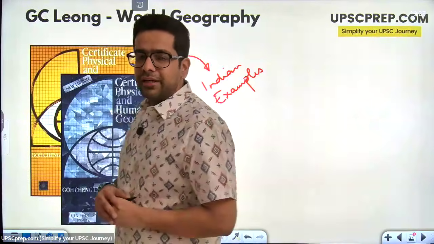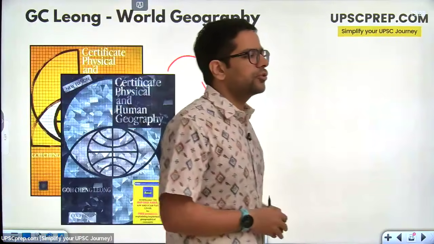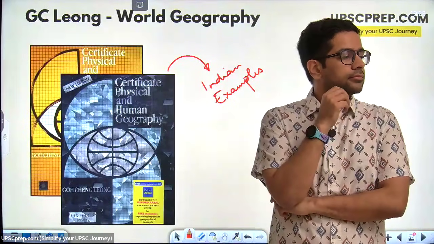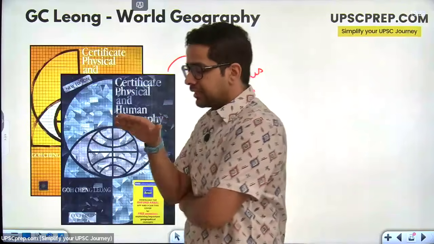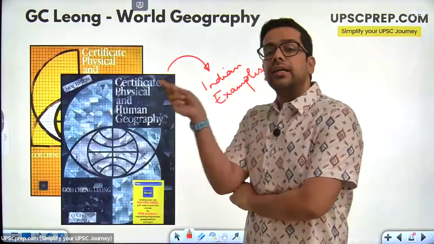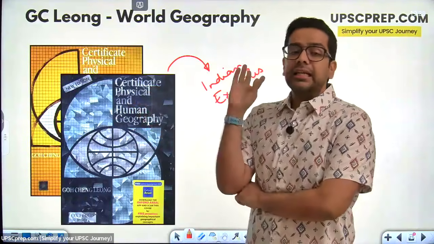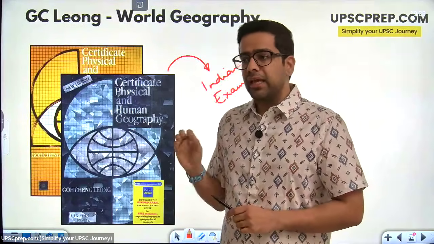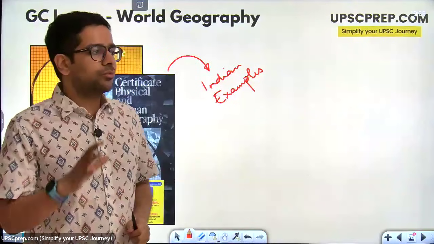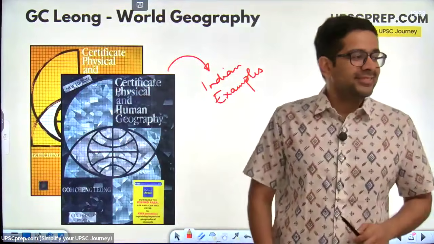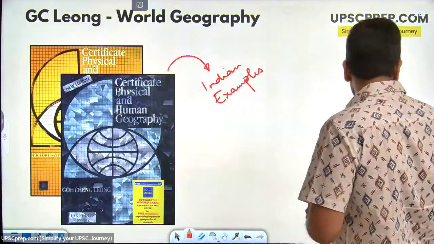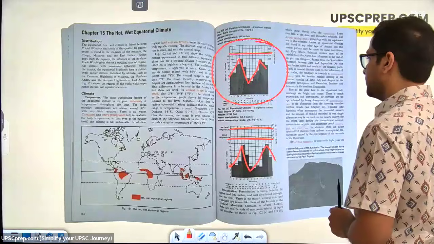So sources, is everybody clear on what are the sources for geography? Yes or no? Basic sources है NCERT class 11th and 12th, and then GC Leong is a reference book if you don't understand anything in the NCERT, and the climatic regions wala part definitely do from this book. Now there is one last resource that is there for geography. Anybody want to take a guess what is the last resource that I'm going to share? Correct, absolutely correct.